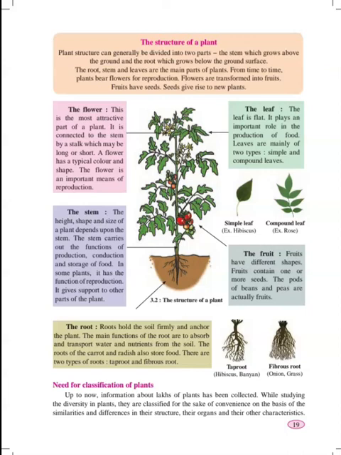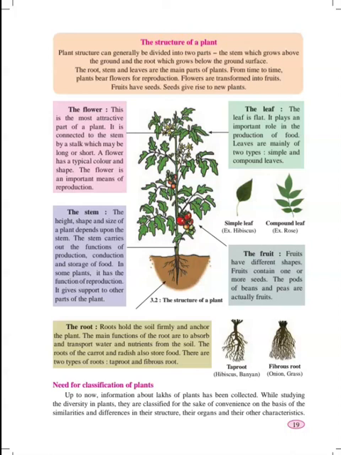One of the most important parts of the plant is also a seed. But seed is present inside the fruit. In some plants, seed is present outside the fruit also. What are flowers? This is the most attractive part of the plant. It is connected to the stem by a stalk which may be long or short. A flower has a typical color and shape. The flower is an important means of reproduction.